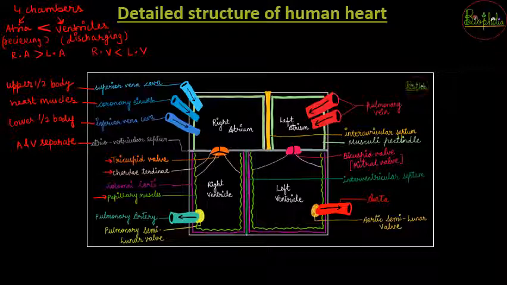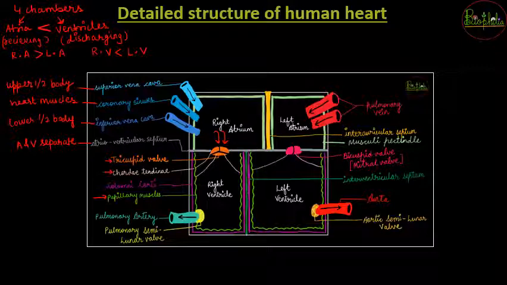Similarly, whenever the blood flows from the right atrium to the right ventricle, a lot of pressure is generated. And because of this pressure, the tricuspid valve can get opened and get stuck in the right atrium and never close back again. So we don't want that to happen. Because of that, there is extra protection, and this protection is provided by the chordae tendineae.